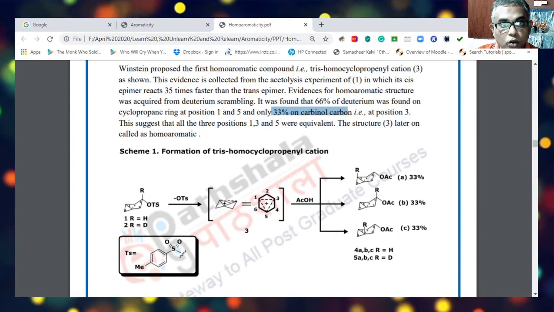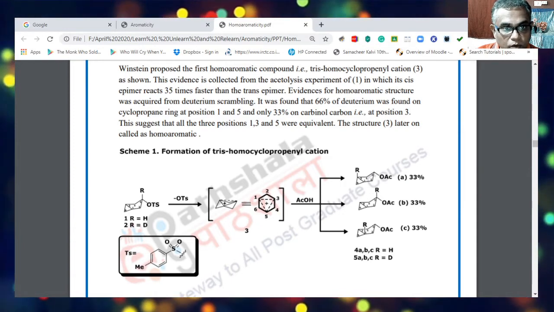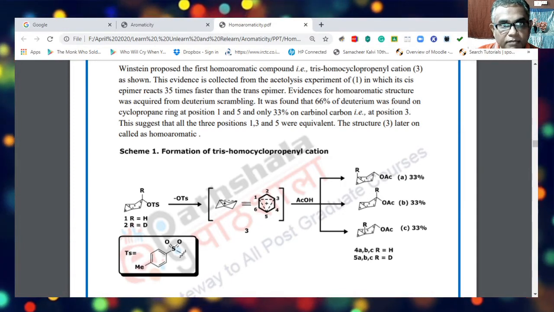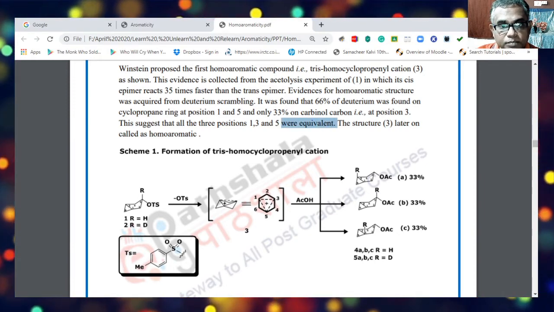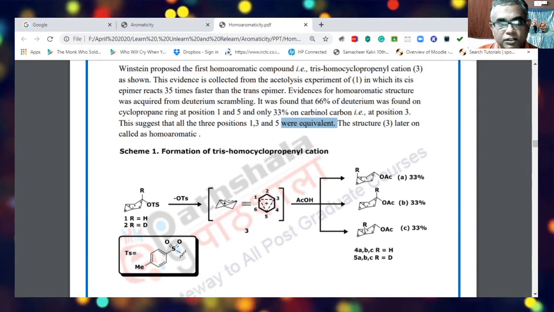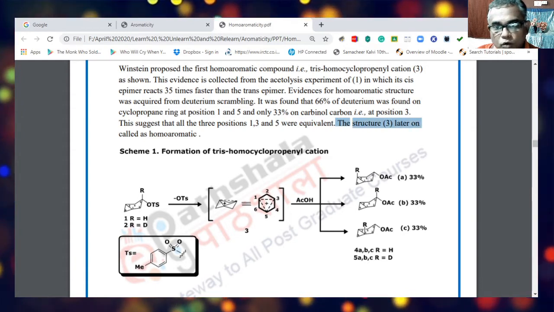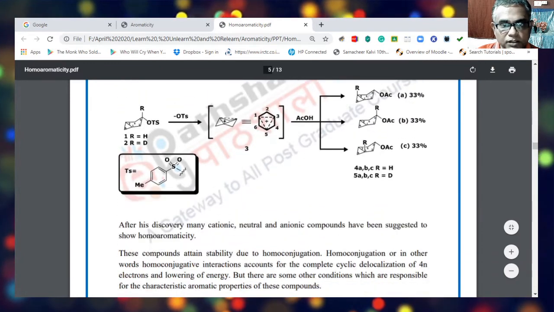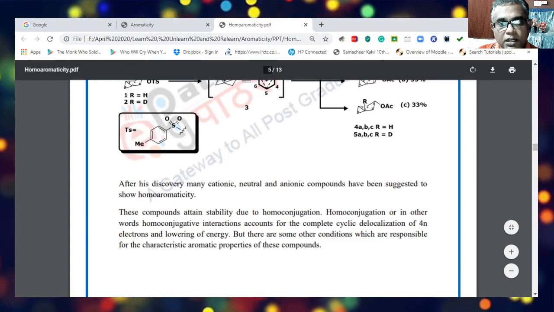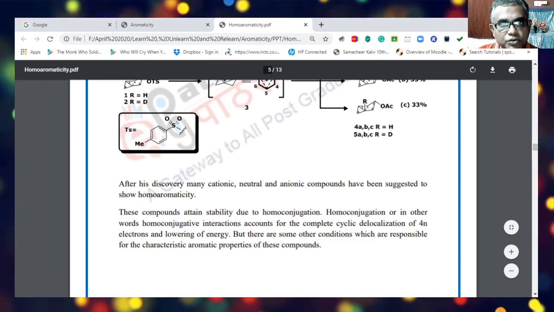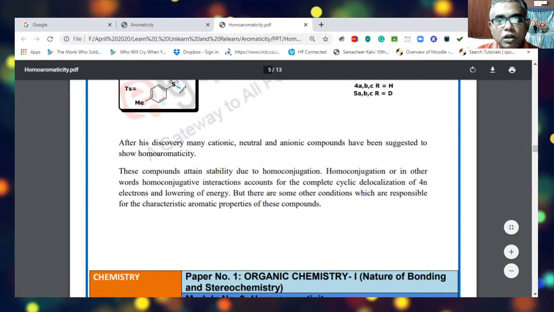This suggests that all 3 positions, 1, 3 and 5, were equivalent. This equivalency arises because of the delocalization of pi electrons, and therefore structure 3 was later called homoaromatic. This is one of the best evidences, and after this discovery many cationic, neutral and anionic compounds have been suggested to show homoaromaticity, and these compounds are stabilized due to homoconjugation.